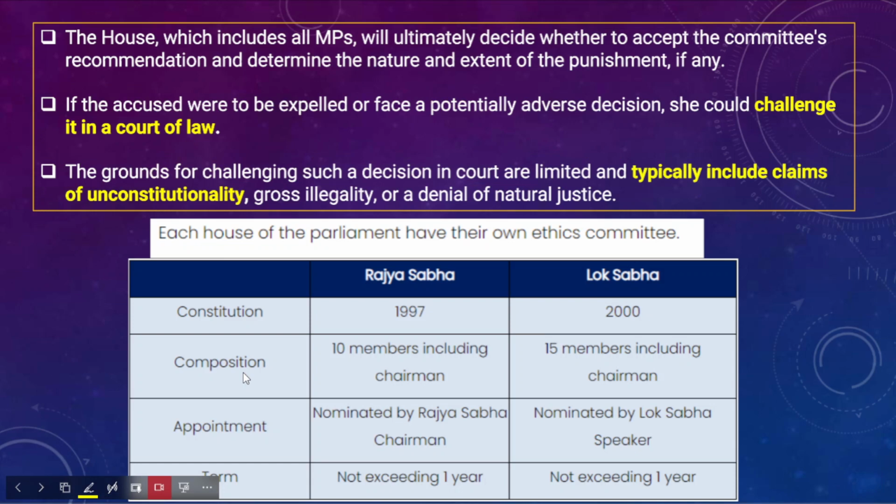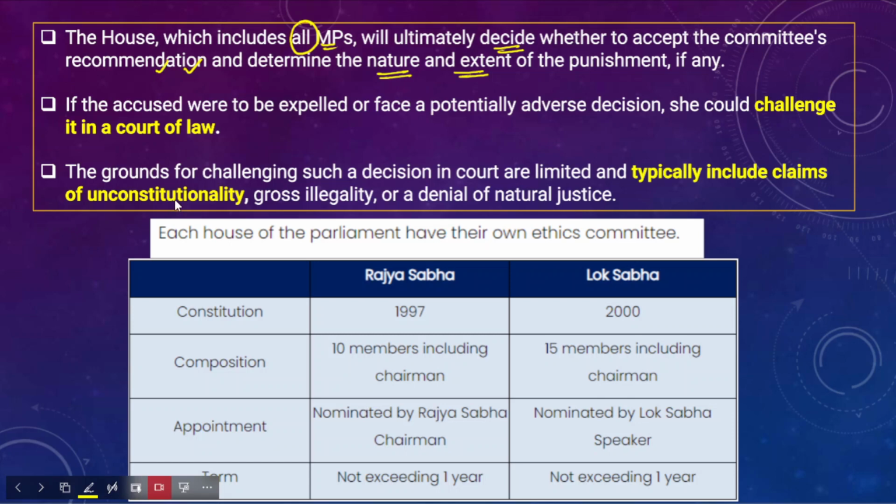The house, which includes all members of parliament, whether in the Lok Sabha or Rajya Sabha, ultimately decides whether to accept the committee's recommendations and then determines the nature or extent of the punishment, if any. So all the members of one particular house decide whether to accept the recommendations of the ethics committee on that MP.